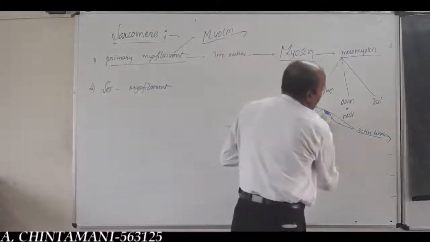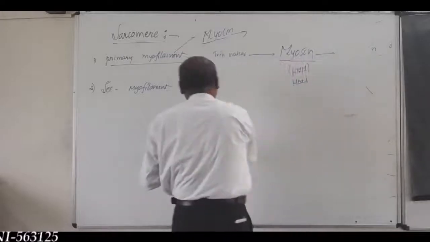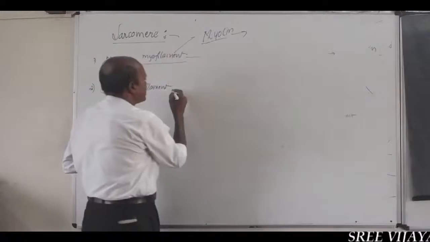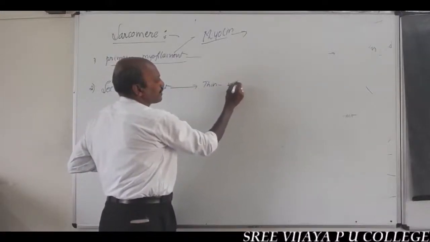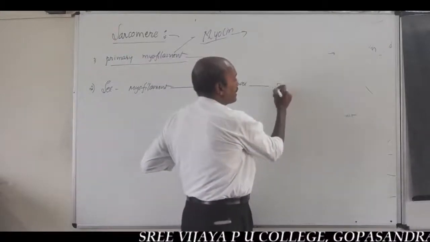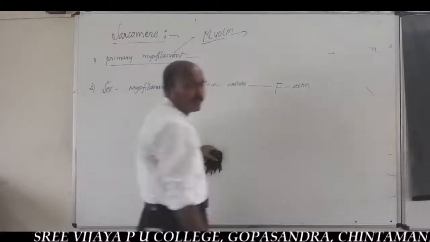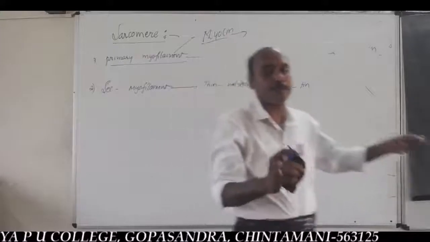Here, the secondary myofilament is thin in nature and deposited by F-actin protein. Here F stands for filamentous actin protein.